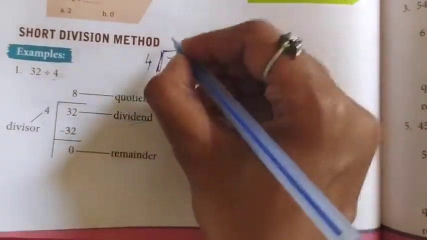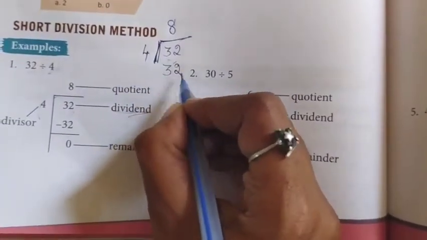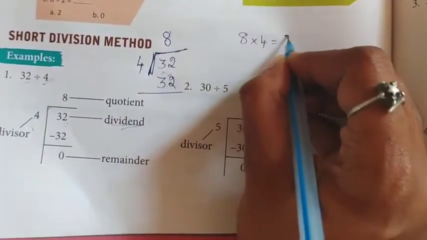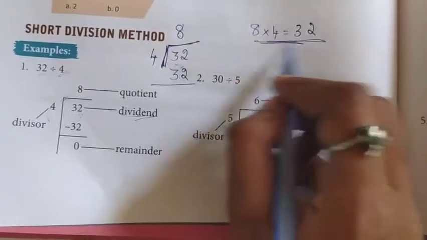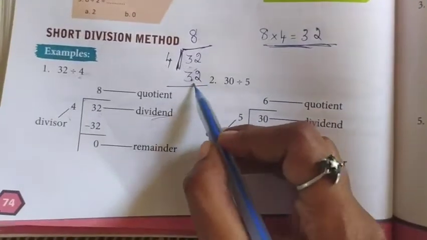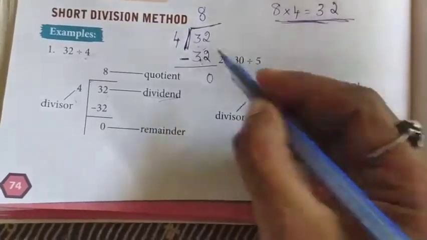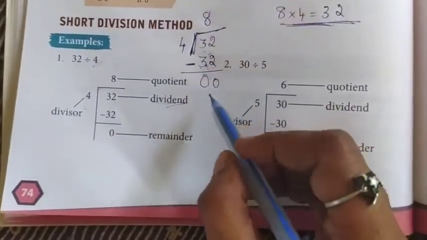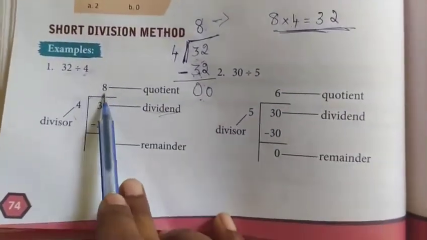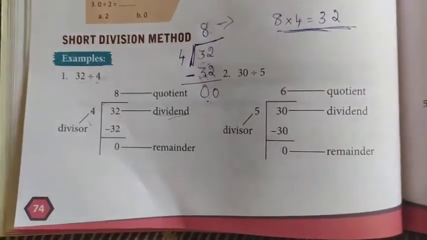So 32 came, right? So you have to write 8 here. 8 4s are 32. That 32 you have to write below. 8 into 4 is equal to 32. So 8 you have to write on top. Then subtract: 2 minus 2 is 0, 3 minus 3 is 0. The answer on top is called the quotient. The number at the bottom is the remainder. Understood?